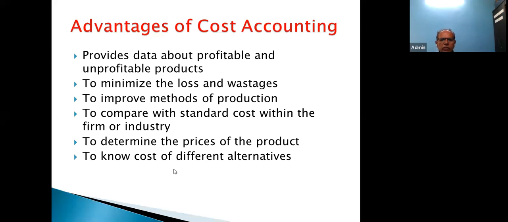And the last one is to know cost of different alternatives. Now what is it? To know cost of different alternatives. Will anybody share with me about this last advantage?